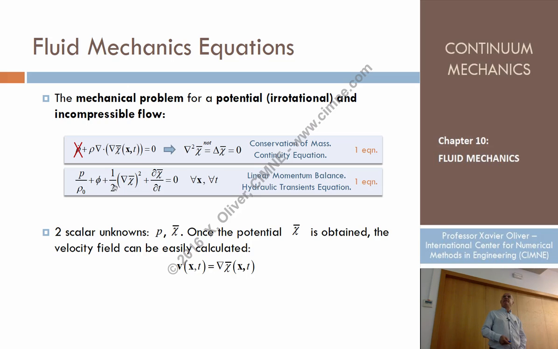On top of that, we have this other equation, which is the linear momentum balance. Two equations with two unknowns. What unknowns? Pressure and the potential function, because density is no longer an unknown. Since the problem is incompressible, density is the initial density, which is supposed to be known. Even easier. Okay?